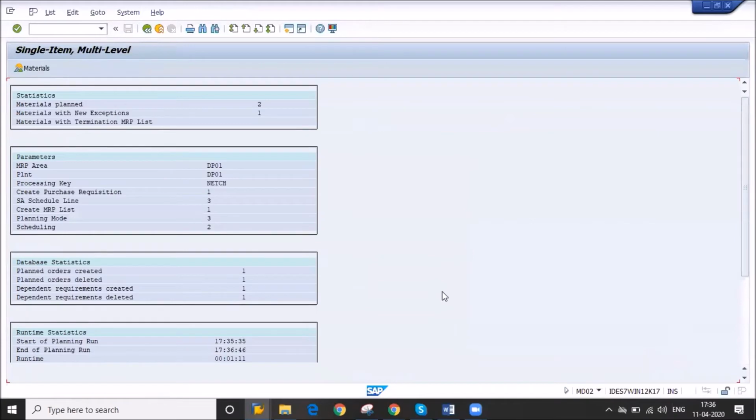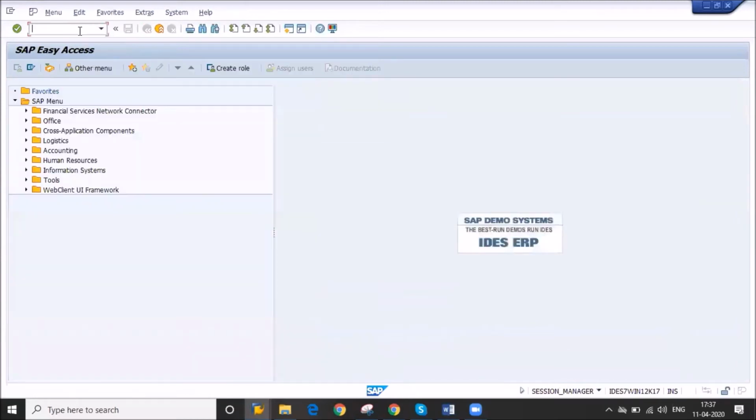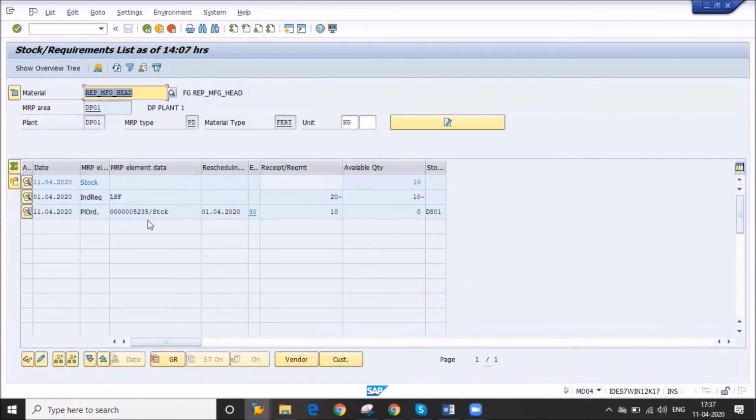Your output, this MRP, you can check. Here you also see how many planned orders are created and how many planned orders are deleted, because the old planned order will be deleted. Okay, so that is what I have done through planning mode. Now you can check in MD04. You see your planned order is updated with 10 quantity.